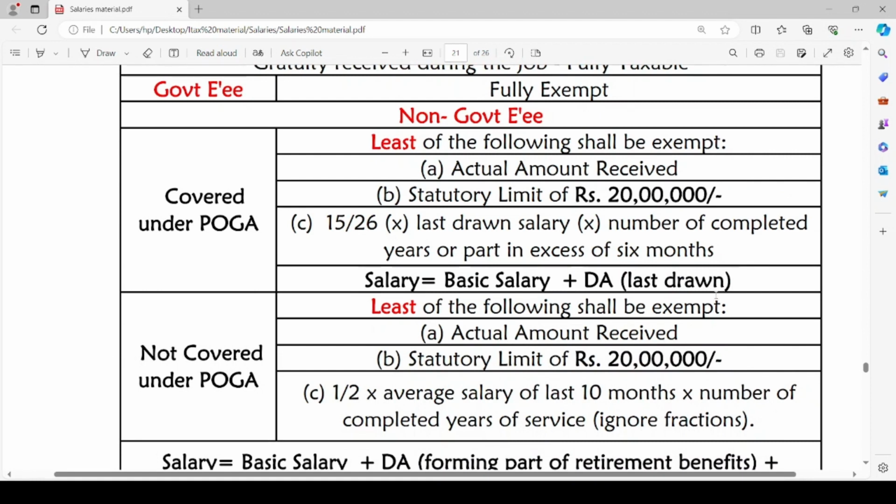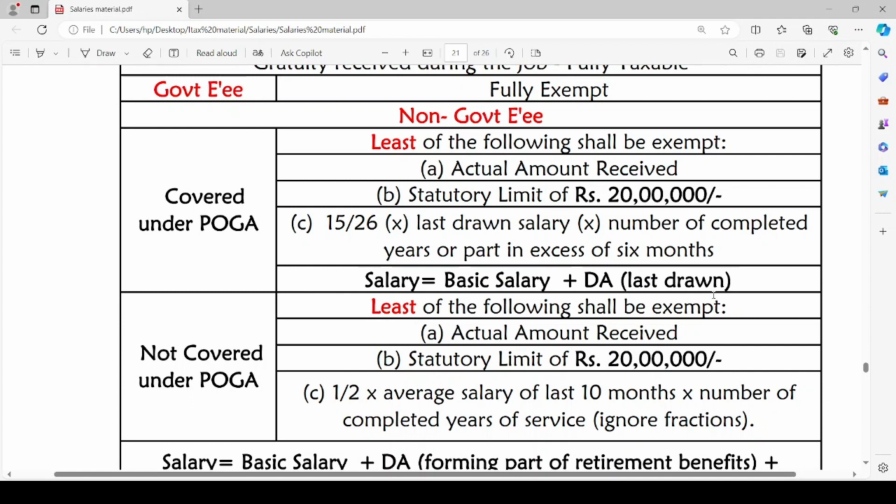In such a case, we will add the gratuity amount received in the computation of salary, and then we will provide for exemption. The exempt amount shall be least of these three: the actual amount received, or the statutory limit of rupees 20 lakh, or 15 by 26 into last drawn salary into number of completed years or part in excess of 6 months. That means if employee has served for 6 months or more in any year, that will be considered as 1 year.